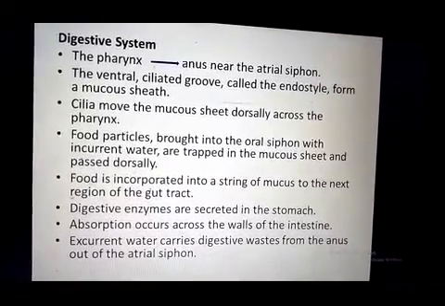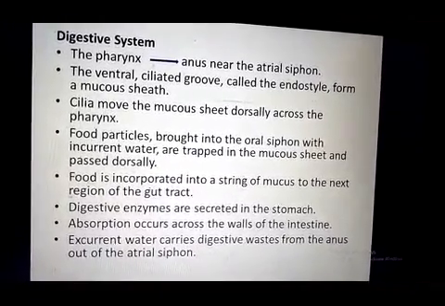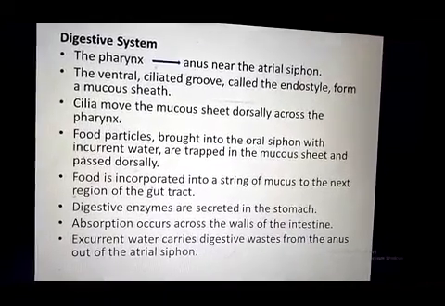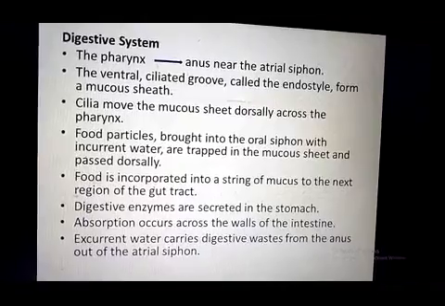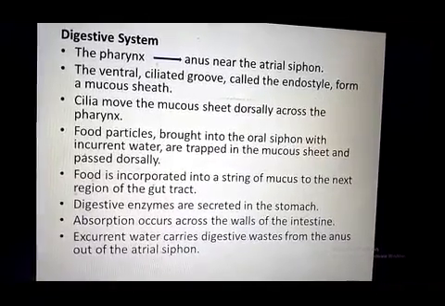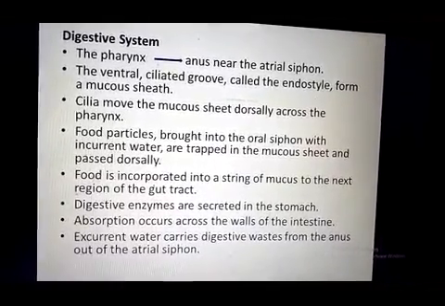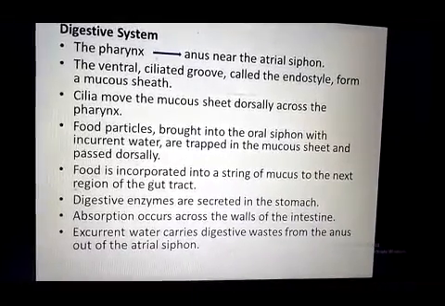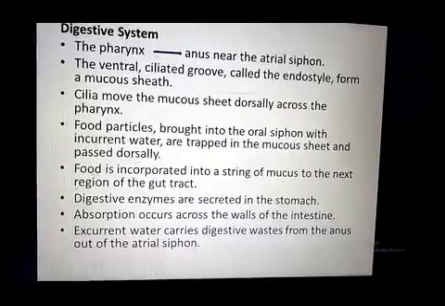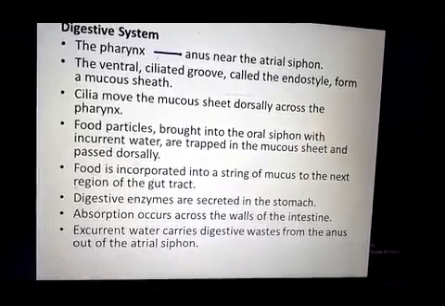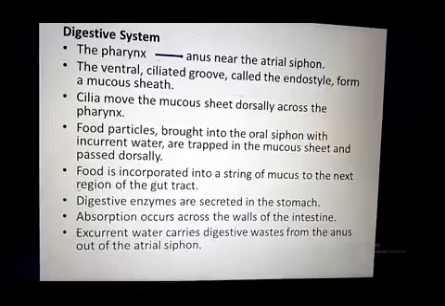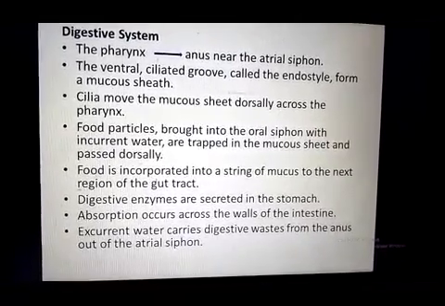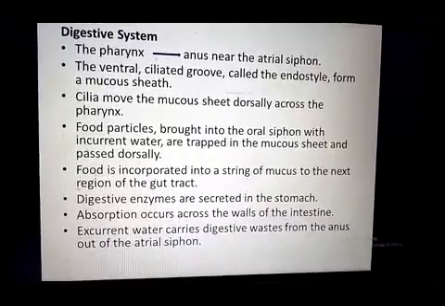When water currents enter into the oral siphon, into the body of the animal, the water enters into the pharynx, and from the pharynx this water enters into the atrial chambers or atrium, and the food particles present in that water are filtered by the cilia in the pharynx.